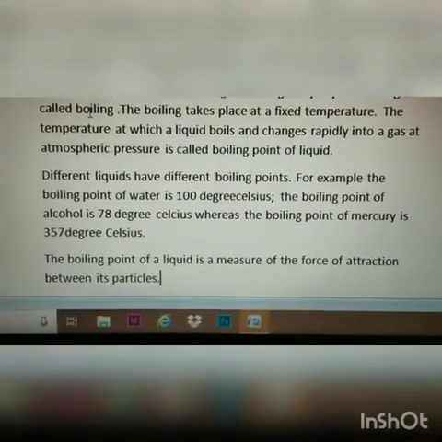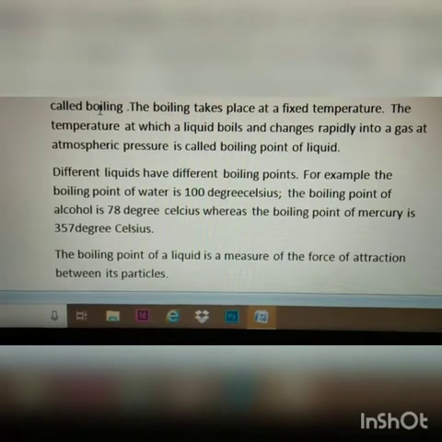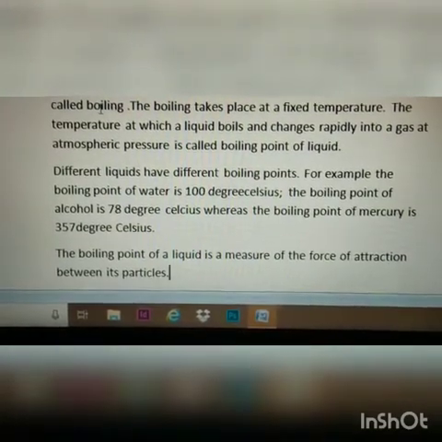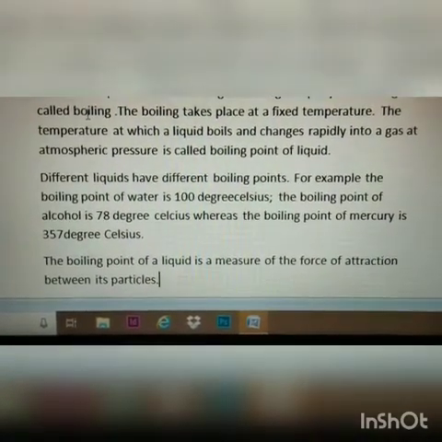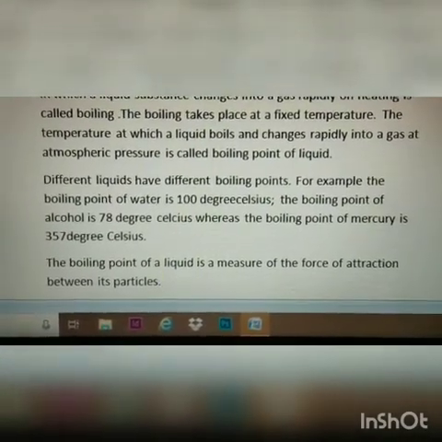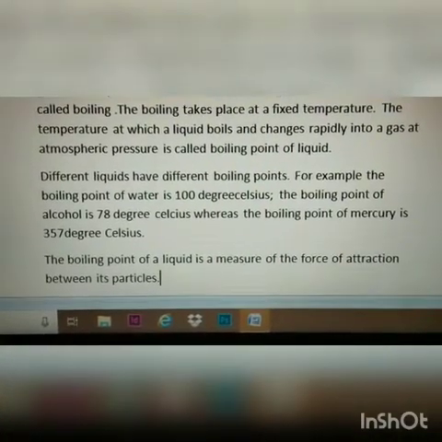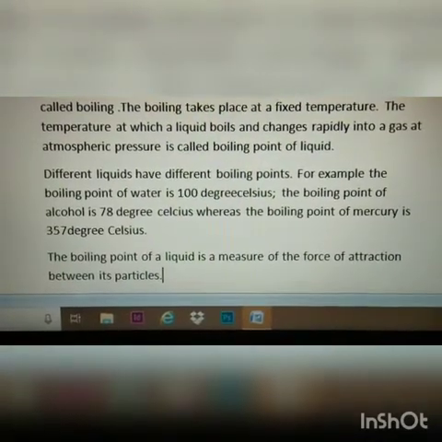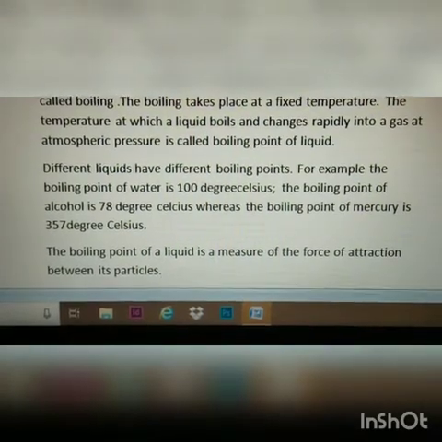The boiling point of a liquid is a measure of the force of attraction between its particles. The higher the boiling point of a liquid, the greater the force of attraction between the particles. For example, mercury has a very high boiling point, which means the force of attraction between the particles of mercury is very strong, and that's why we require a very high temperature to break the forces between the particles.